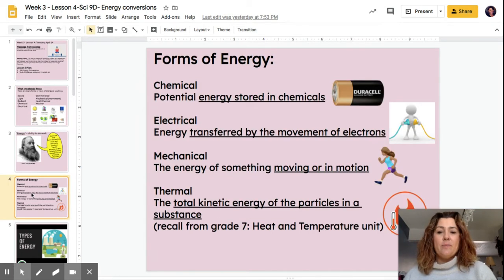So there's different forms of energy. So here we've got a battery, a cell. This cell has got chemicals inside of it. So this is chemical energy. Electrical, very cute little picture here of somebody plugging in. That's electricity that's going to happen when you plug things in. So that's the movement of electrons. So we call that electrical energy. Mechanical, like I said, it's movement, moving. And thermal is another way of saying heat. But really what it is, to be very technical and scientific, it means the total kinetic energy of all the particles that are in a substance.